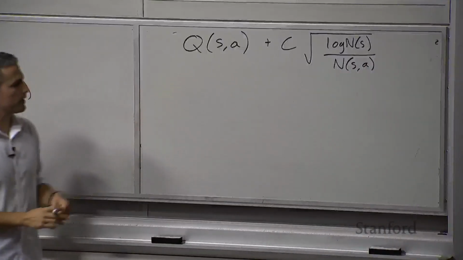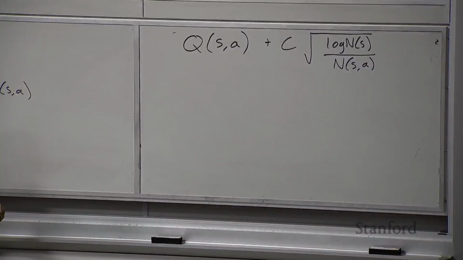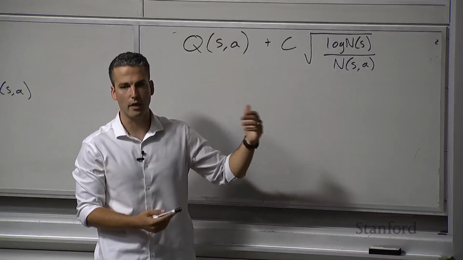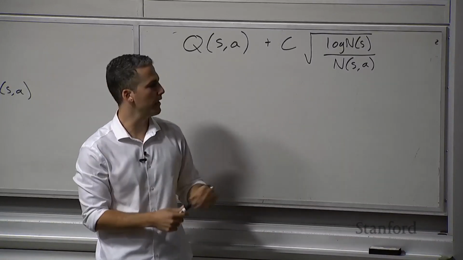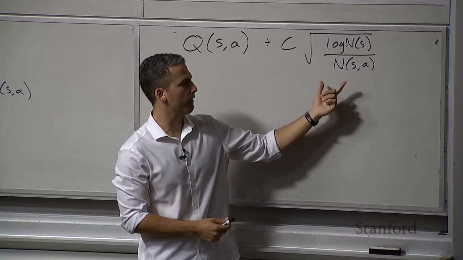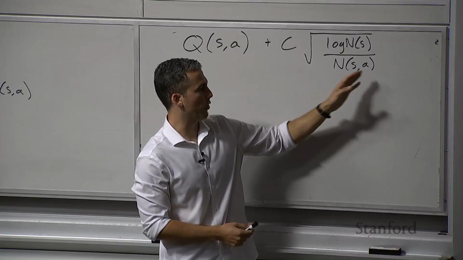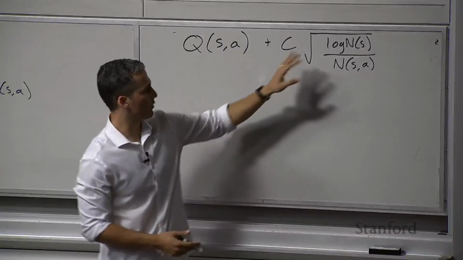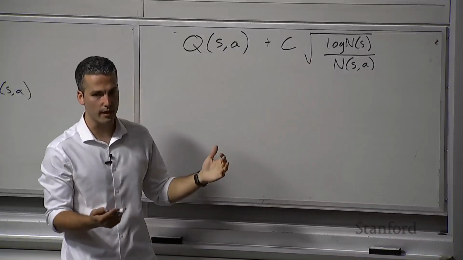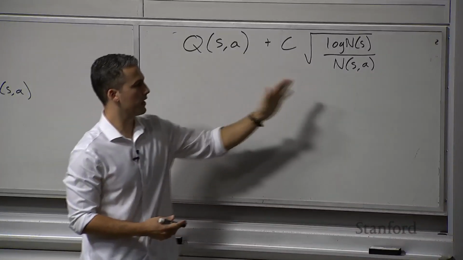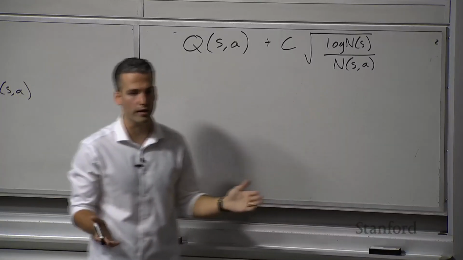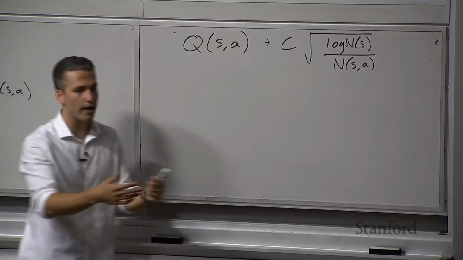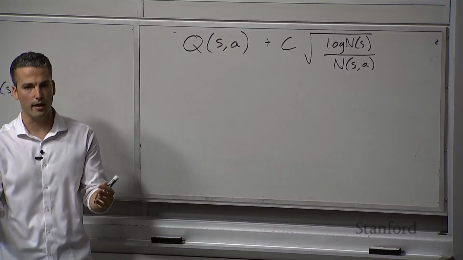So what is this telling us? This right term is incentivizing us to take actions that we haven't yet seen. How is it doing that? Notice that if we've never taken an action in a particular state, the count is going to be 0, so this right side term is going to be infinity, and that forces us to choose actions that we haven't tried yet. So this is the exploration term. We're being incentivized to try actions that we haven't tried yet.